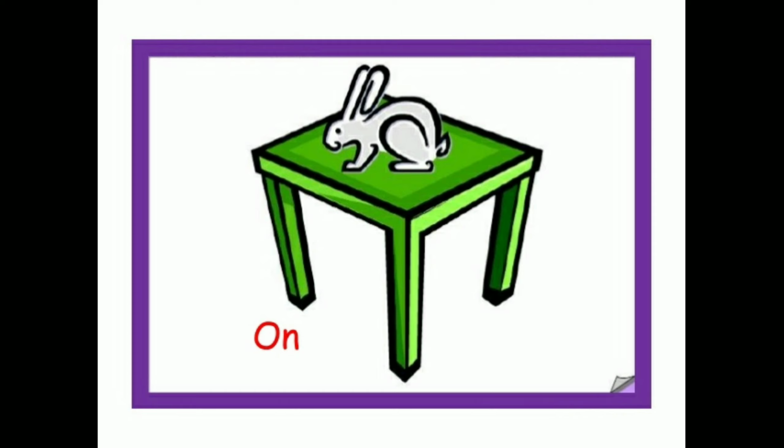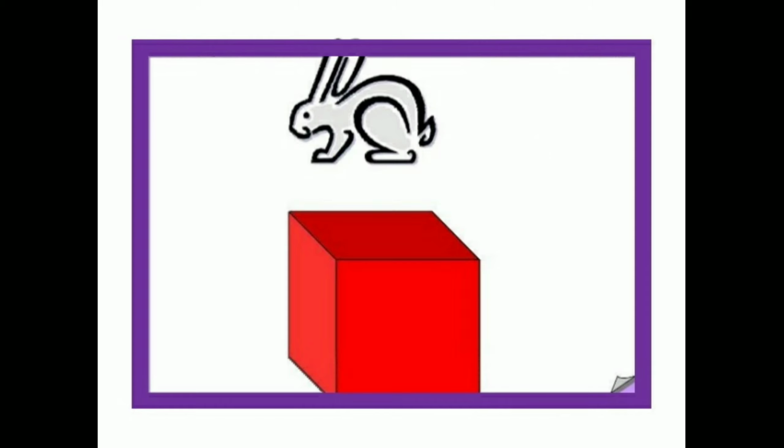The rabbit is on the table. Where is the rabbit? Where is it? The rabbit is hopping over the box.